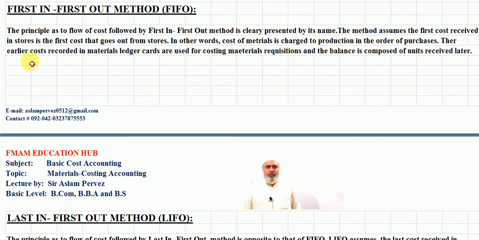The earlier costs recorded in materials ledger cards are used for costing materials issued, and the balance is composed of units received later. Students, this is the term about the FIFO method. Now we again move to our main slide.